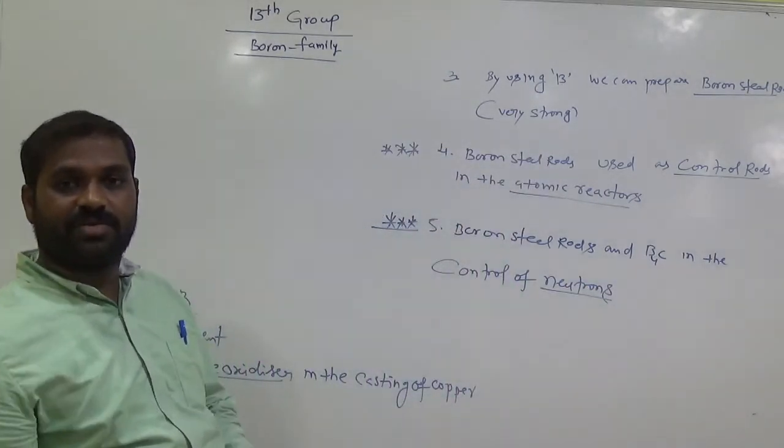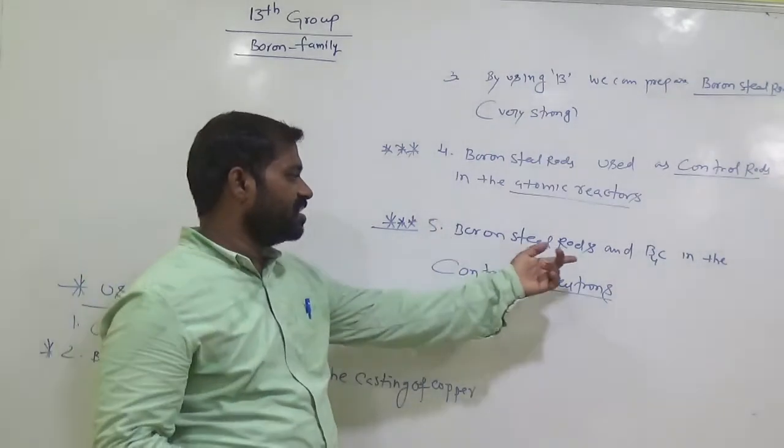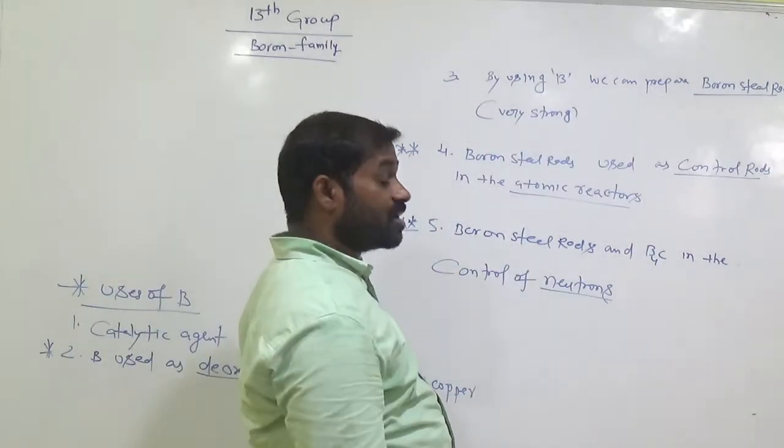For controlling the neutron speed, we can use boron steel rods and boron carbide.